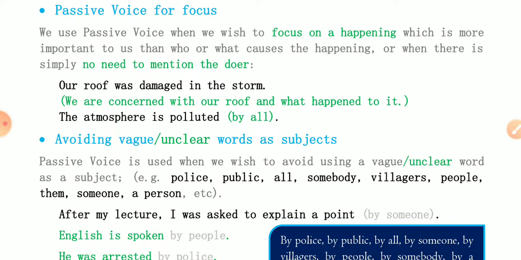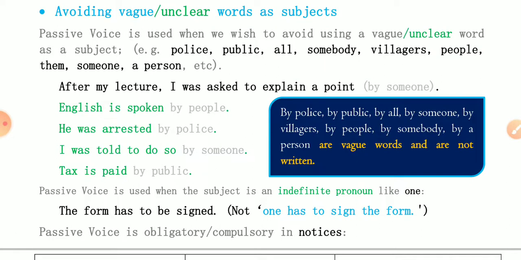Why? Let's study ahead. Avoid vague, unclear words as subjects. Means vague, unclear, or indefinite subjects are not written. How? Let's see here. Passive voice is used when we wish to avoid using a vague, unclear word as a subject.